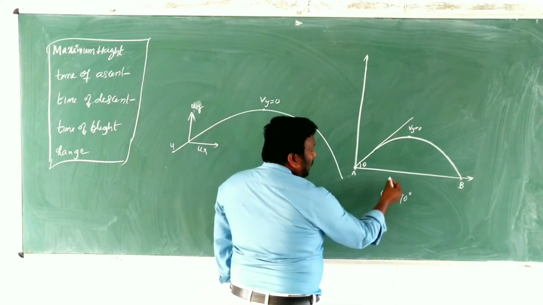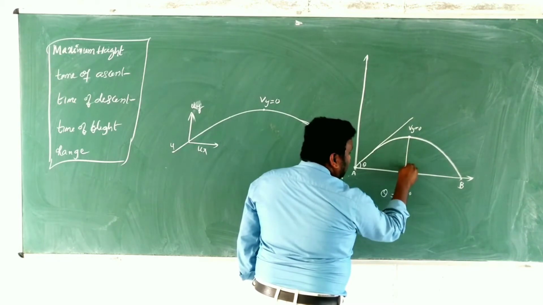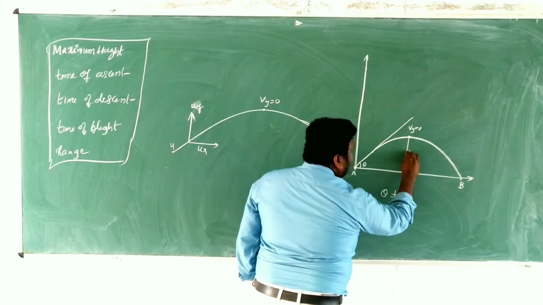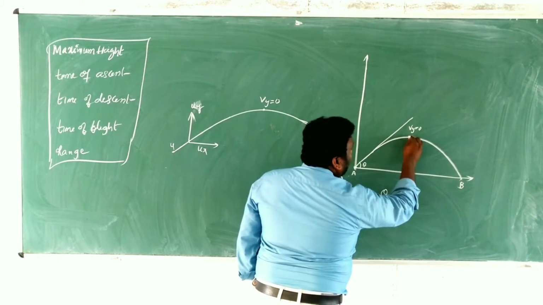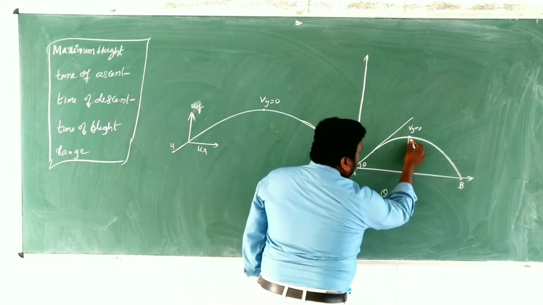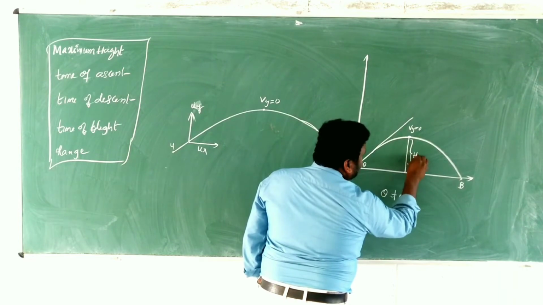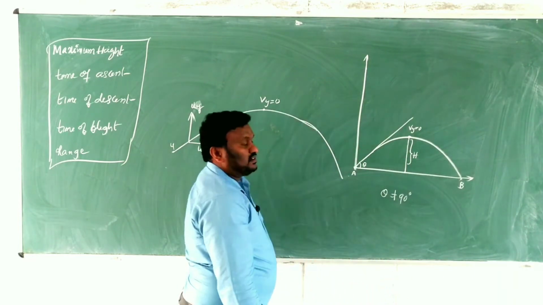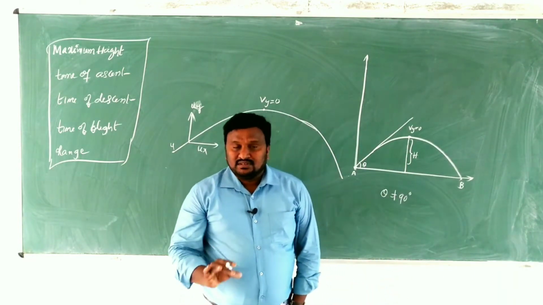Clear? So the particular height at which the vertical velocity component is 0 is called the maximum height. That is the maximum height.